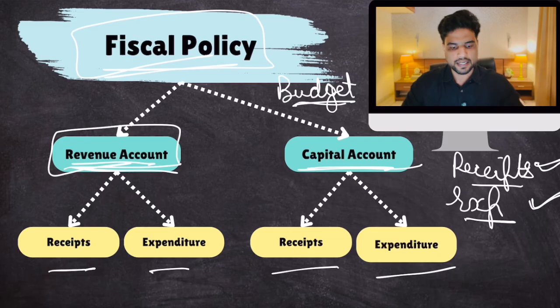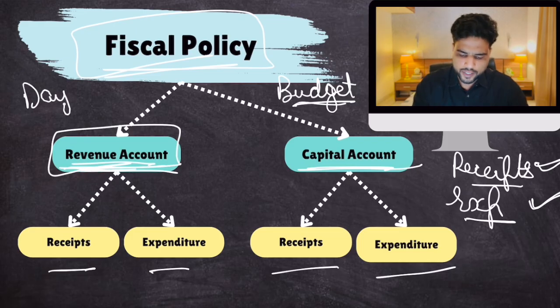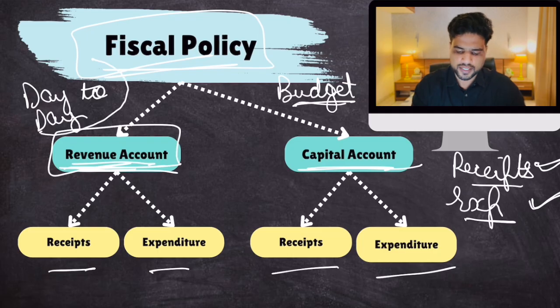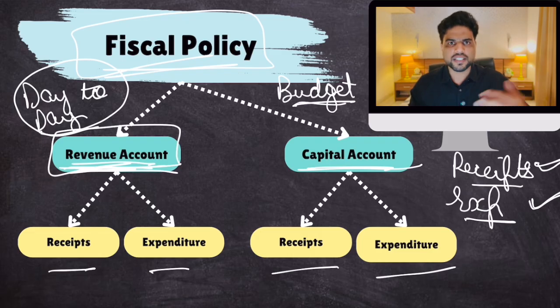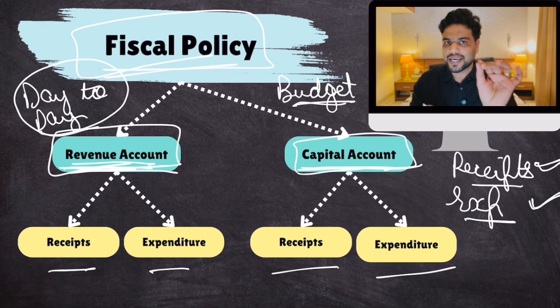it is very easy for you to solve. Clear? But initially, I'll just tell you that, well, revenue account is government's day-to-day expenditures or day-to-day receipts. So day-to-day expenditures and receipts are mentioned in revenue account. Long-term expenditures and receipts are mentioned in capital account. This is just a preliminary difference that I'm telling you, okay?